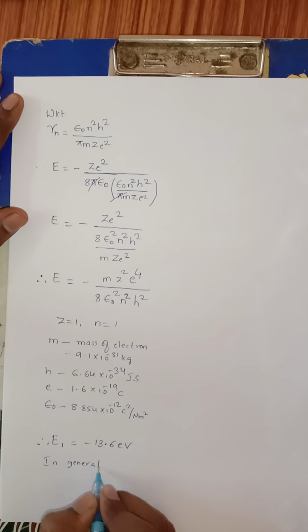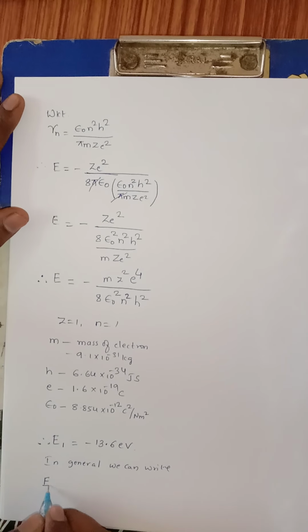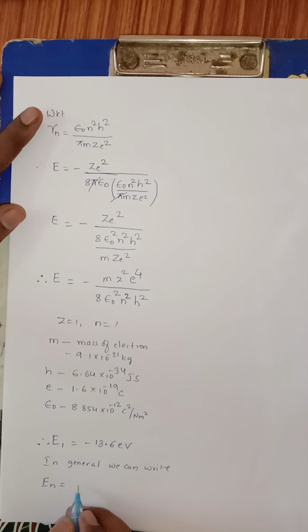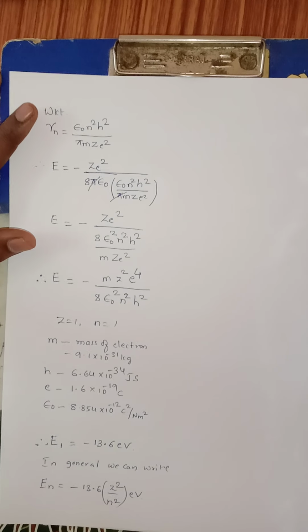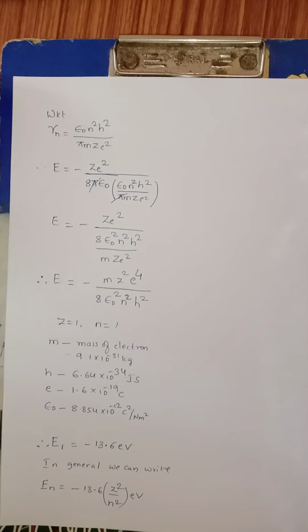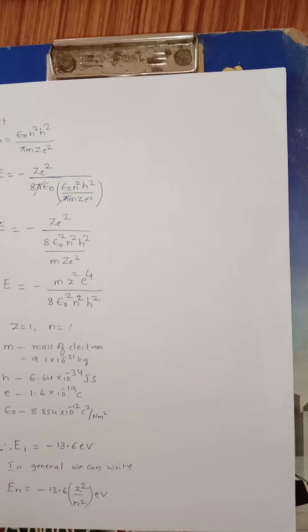Then in general, we can write the energy in the nth orbit of a hydrogen atom or any atom as minus 13.6 z square divided by n square electron volt. Now by using this formula we can find out the energy of the first orbit, second orbit, third orbit, fourth orbit and up to the sixth orbit. We are going to find that out here in this video.